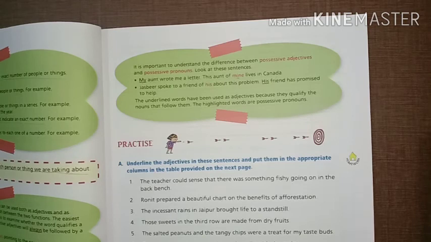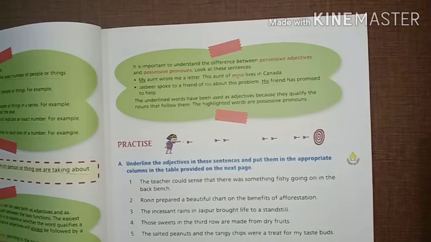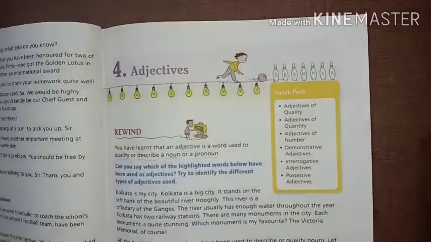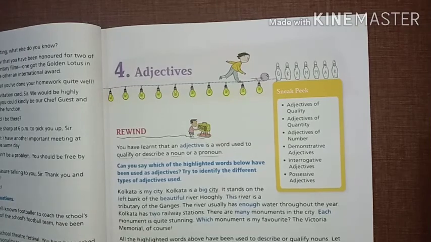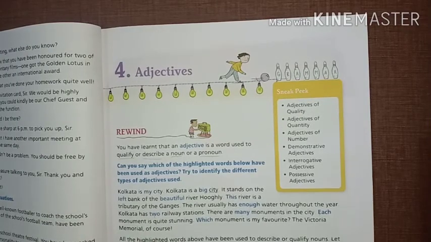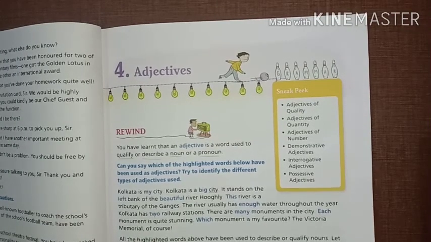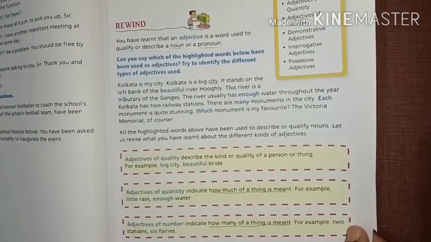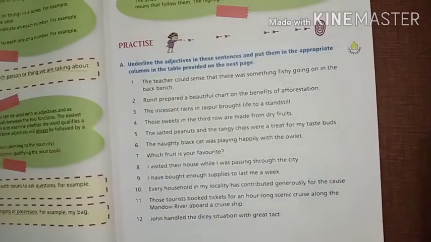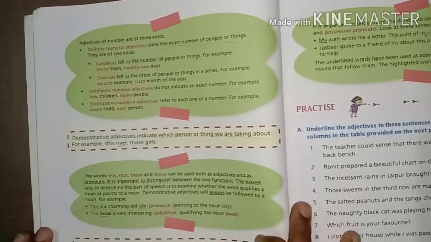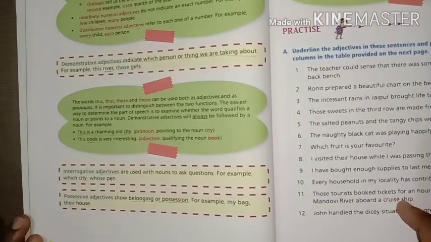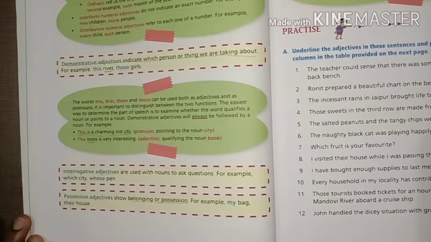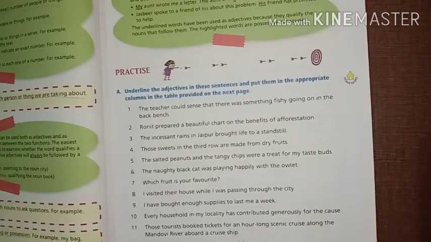So beta, I hope you understand the various types and kinds of adjective. Let me give you a quick revision. What is an adjective? Describing words are called adjectives. There are various kinds of adjective: adjective of quality, adjective of quantity, adjective of number, demonstrative adjective, interrogative adjective and possessive adjective.